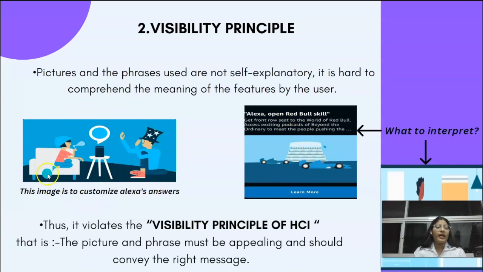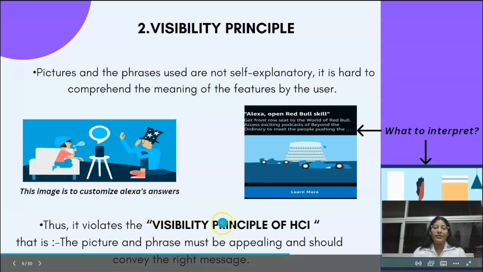Here's a picture of a man and a girl. It is quite difficult to understand what the feature is going to do. Hence, the user has to go through the entire description of the feature in order to understand its functionality. Hence, the app violates the visibility principle of HCI.